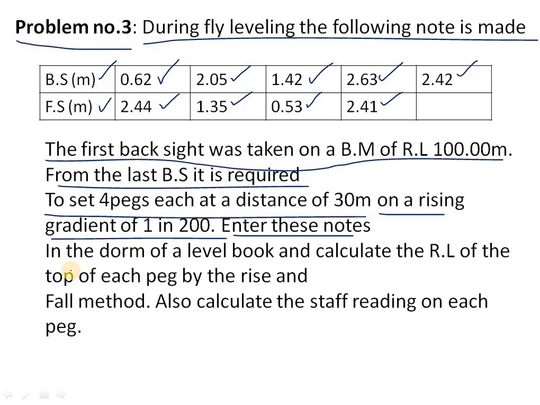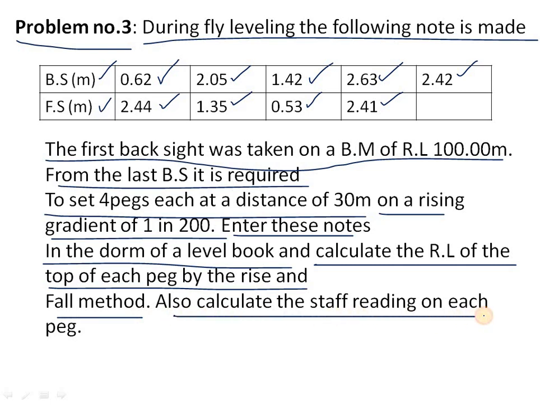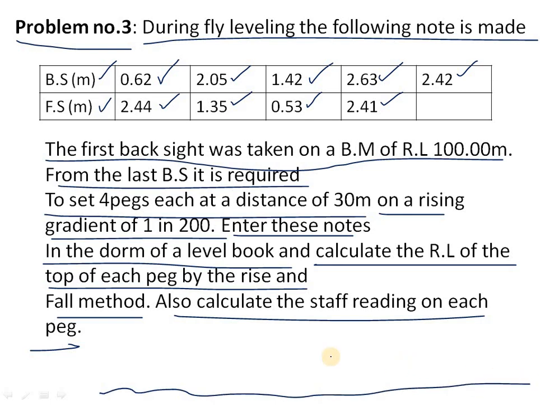Enter these notes in the form of a level book and calculate the RL of the top of each peg by the rise and fall method. Also calculate the staff reading on each peg. So here BS and FS were given. As per the diagram we can see here, if the fly leveling is like this, you can observe here.